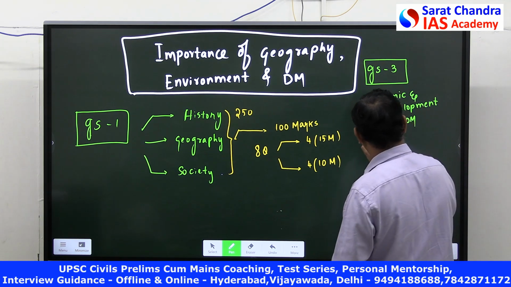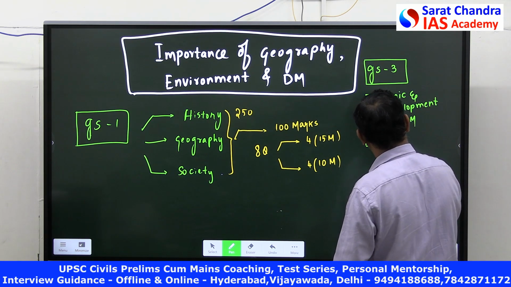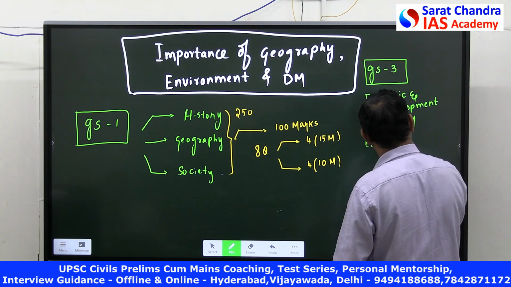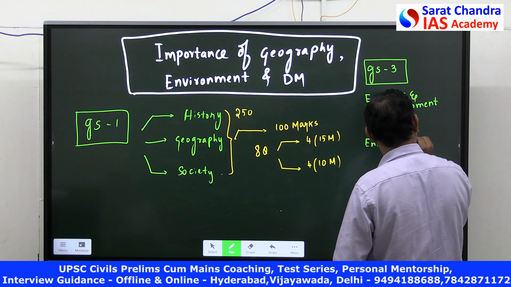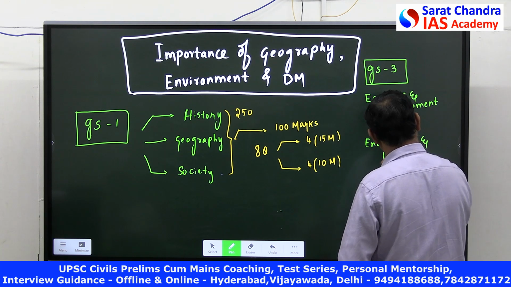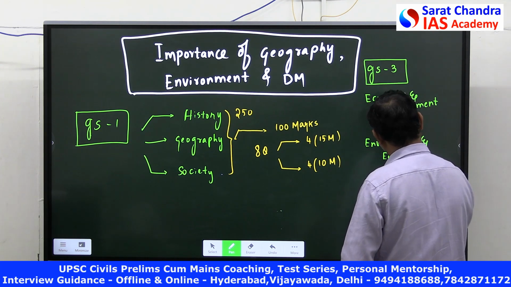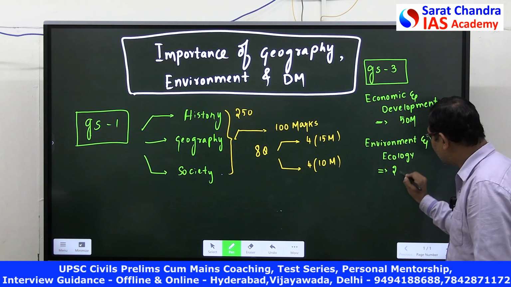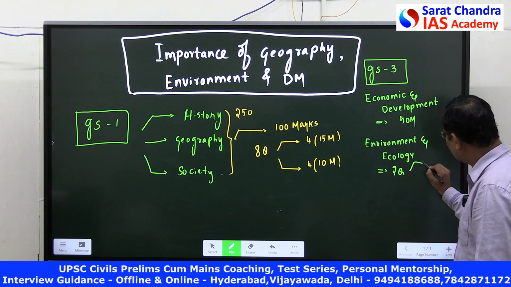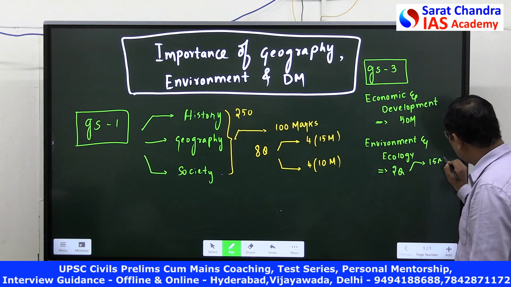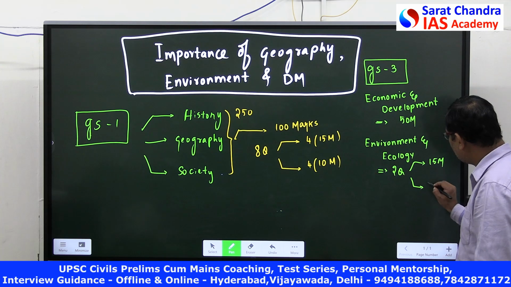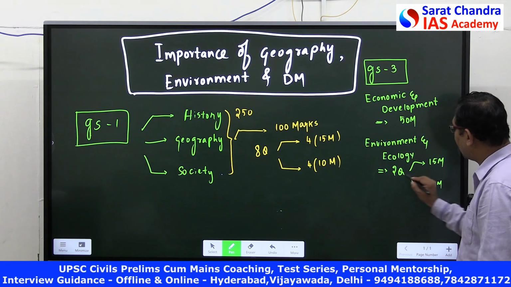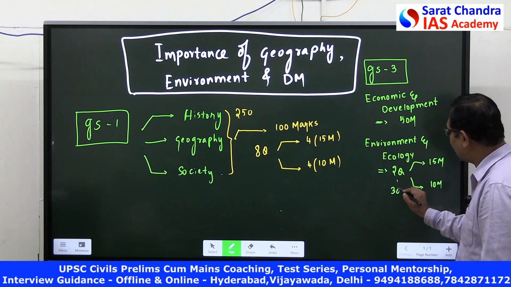Then we have environment and ecology. How many questions? 2 questions will come. 1 question will be a 15 marker and 1 question will be around a 10 marker, or it might be 2 to 3 questions also sometimes.